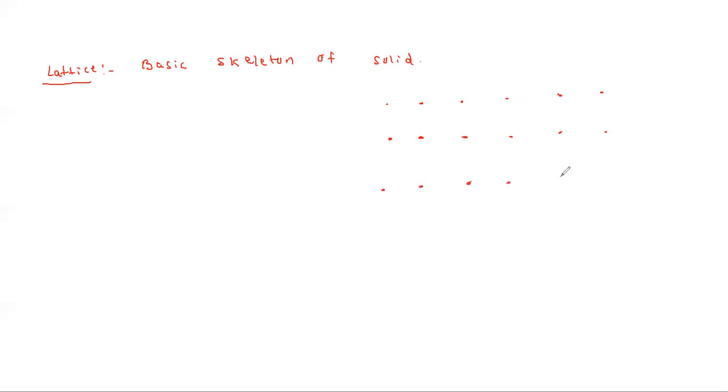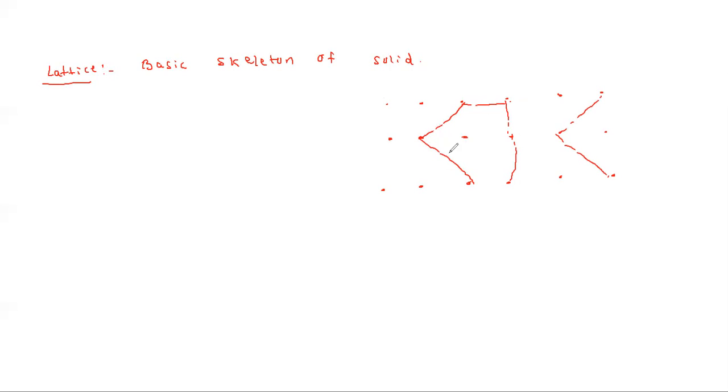So when you consider this infinite number of points, you can arrange the points like this. You can connect the points like this. Whatever way you try, you can connect the points in different directions.